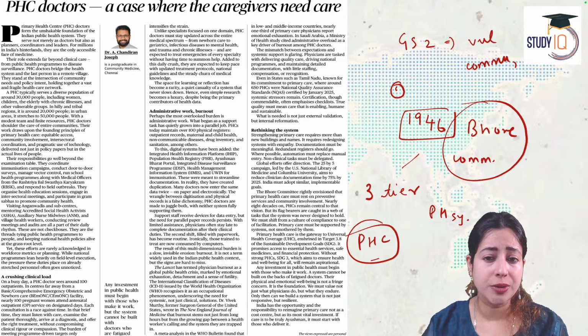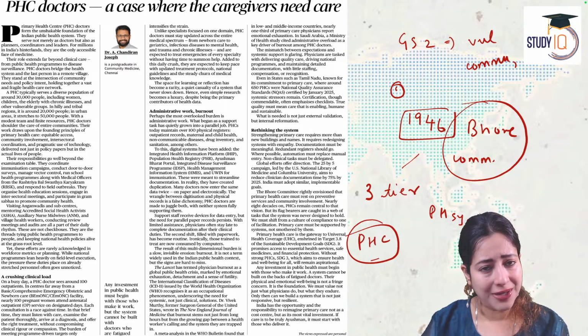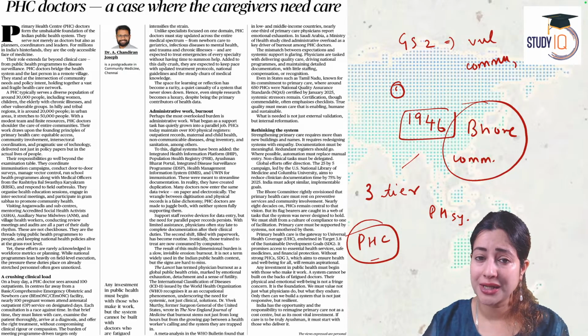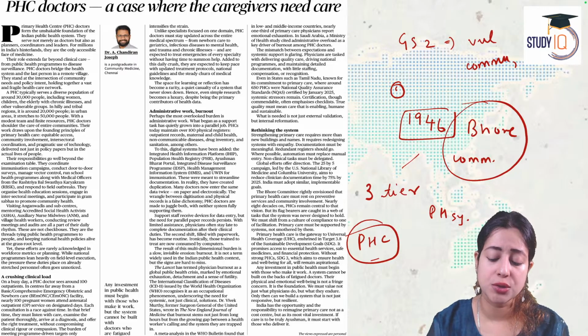If they are so important, then they also become the connection point between the poor community and the formal healthcare sector. Why is India focusing so much on primary health? We know that India is also a signatory to the Sustainable Development Goals.